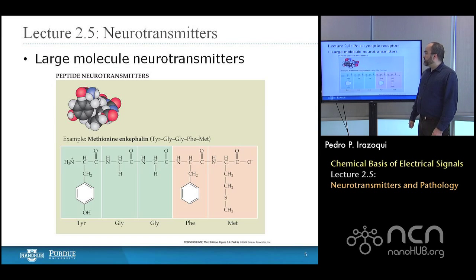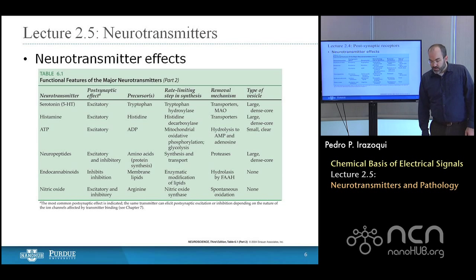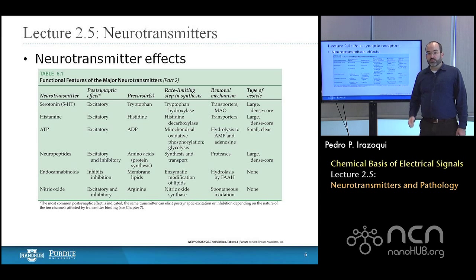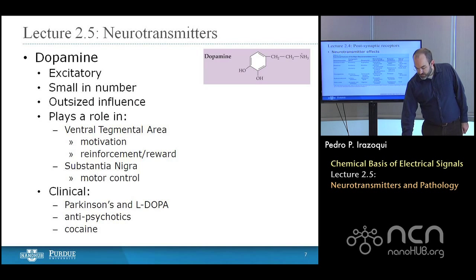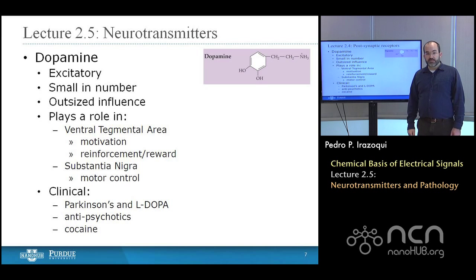Large molecule neurotransmitters are much more rare, and as you can imagine, they're larger. But these neuropeptide neurotransmitters are classified also as excitatory or inhibitory and include neurotransmitters like serotonin and histamine, which you've probably heard of, and then a few others, including endocannabinoids, which we'll touch on over the course of this lecture. So let's dive right in and talk about these neurotransmitters one by one individually.